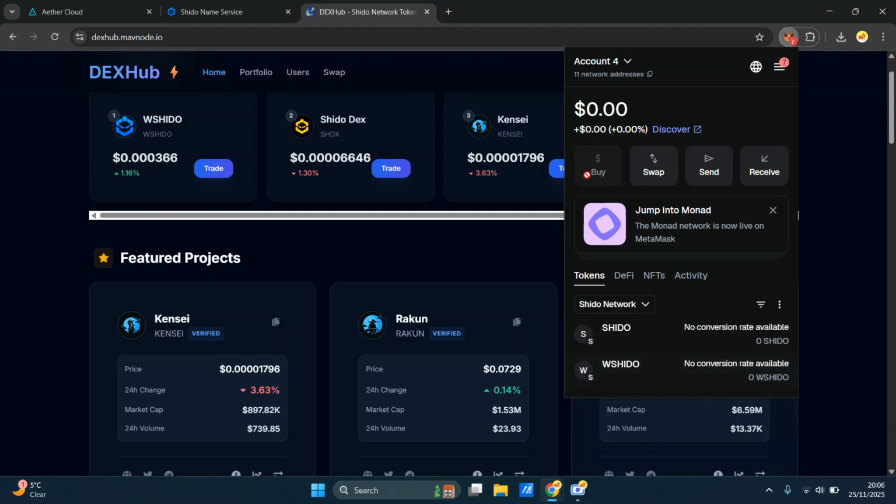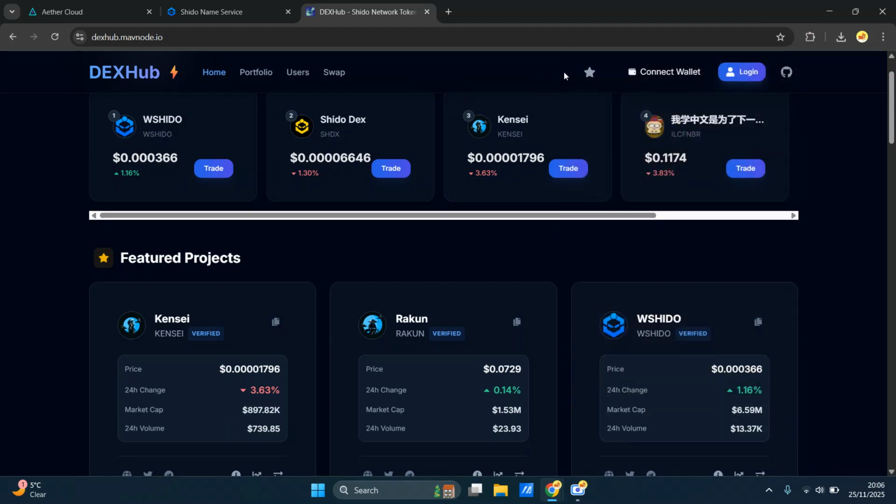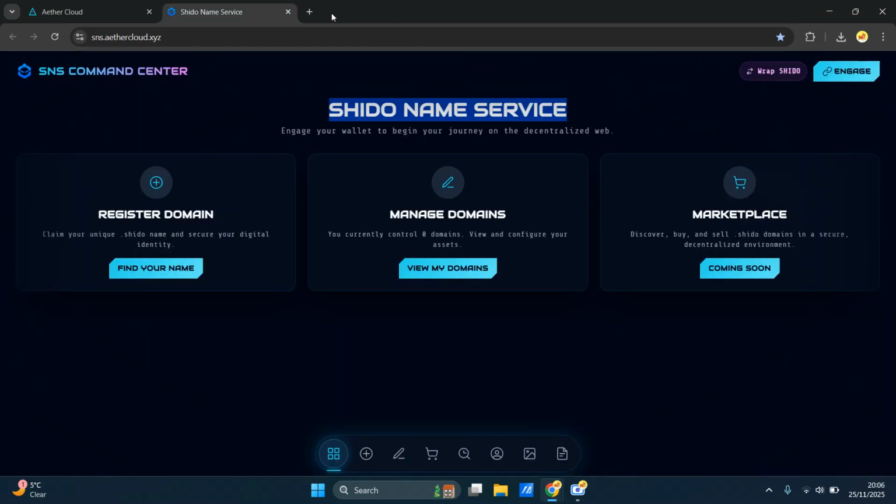Now, the reason why this is important is, when you go back to purchase your domain name, you need wrap Shido. So this is where my cursor is right now. If you are entering new into the ecosystem and you have the native Shido, you need to wrap it so it's EVM compatible, because the domains that you're buying or registering with Shido Name Service are EVM compatible.